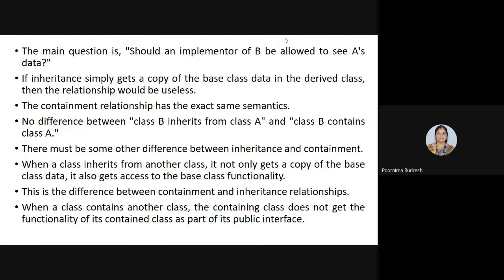But in inheritance relationship, the derived class not only gets the copy of the data, but it can also make use of the functionality of the base class. That is the difference between containment relationship and the inheritance relationship.